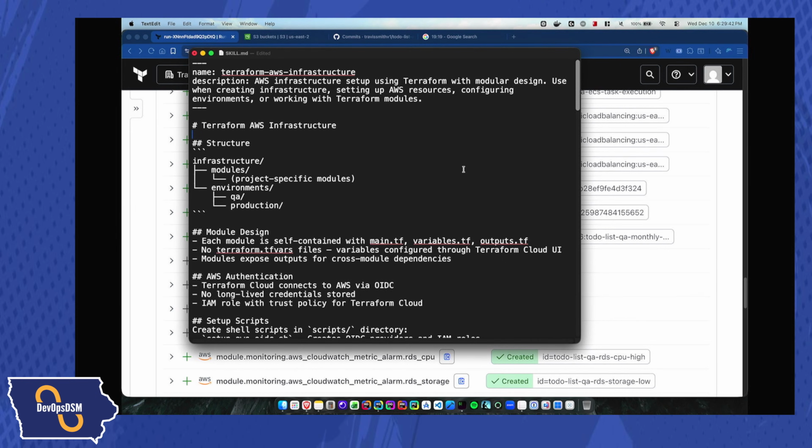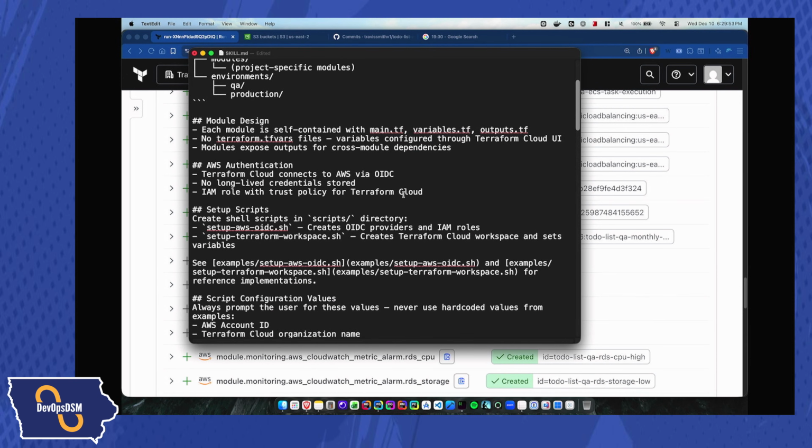I've tried to make this a very generic skill so that I can work with multiple projects, and I may not always know if the project needs a certain thing. For example, in AWS, I need to have an IAM role with a trust policy for Terraform Cloud. I also want to connect through OIDC, and I tell it certain things that I expect to happen.